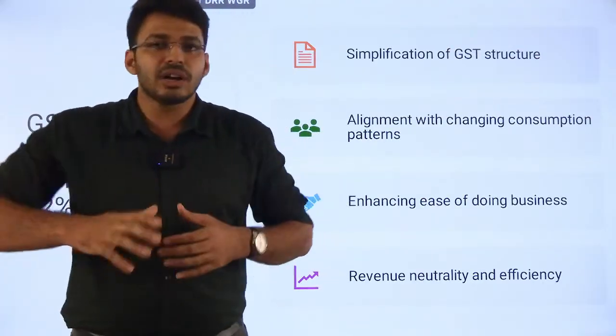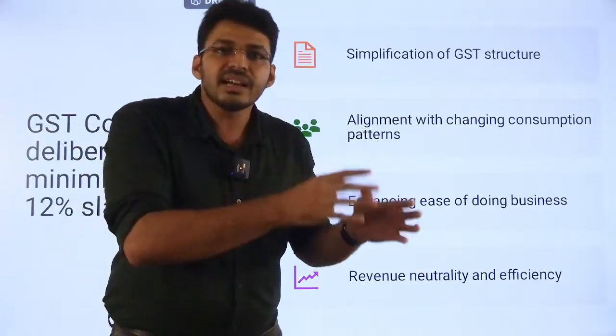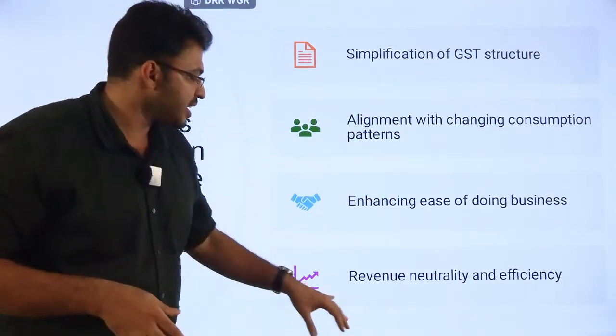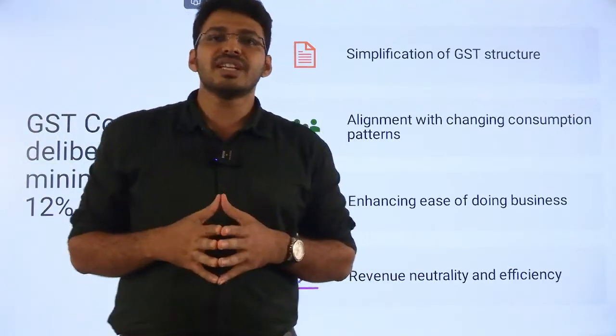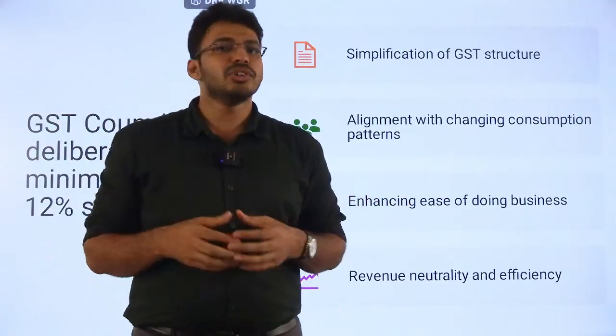and it enhances the ease of doing business, like removing a lot of tax slabs. We are removing items from 12% and putting them in either 5% or 18%. So this complication will be removed. And with revenue neutrality and efficiency, we are able to do this without distortion of the consumption pattern.